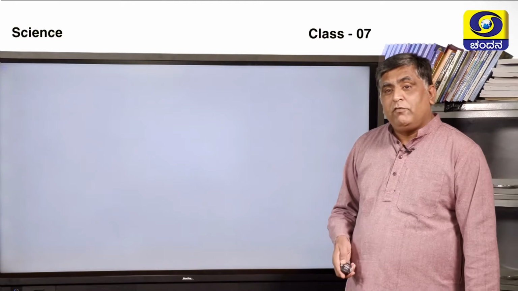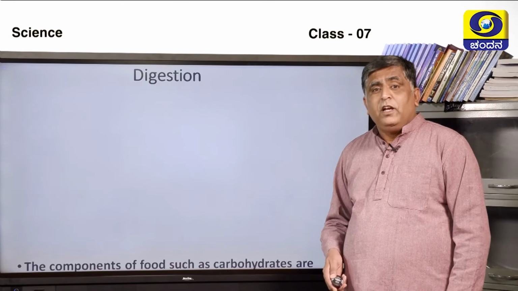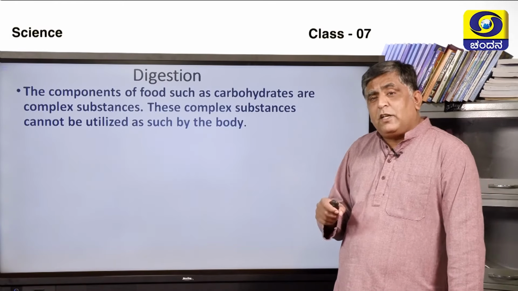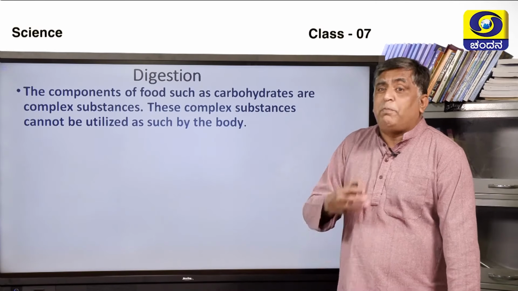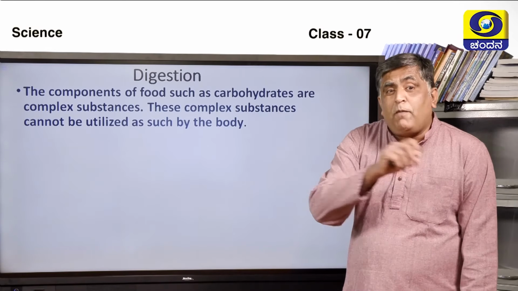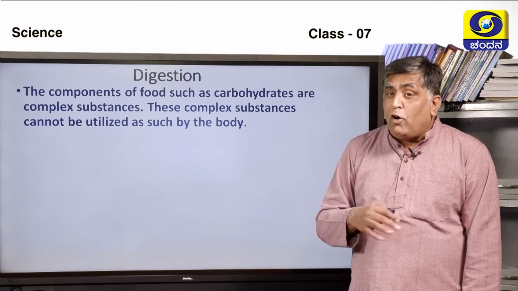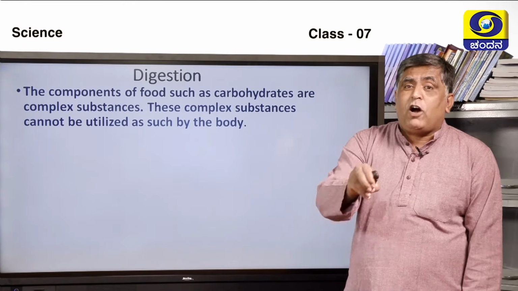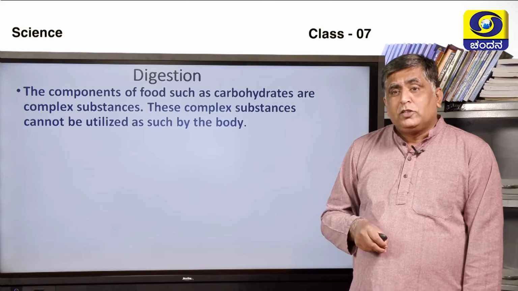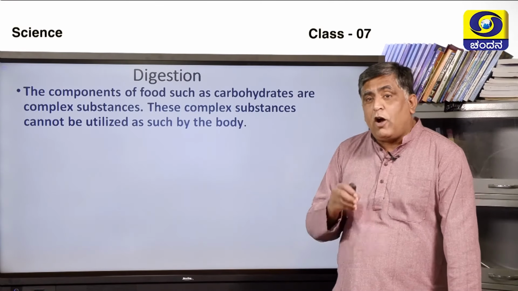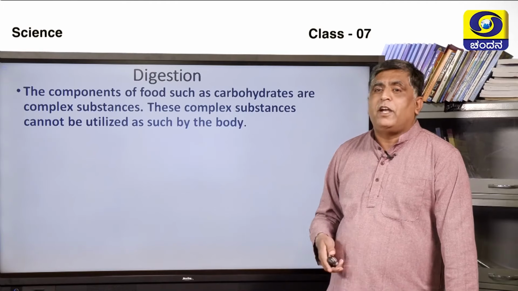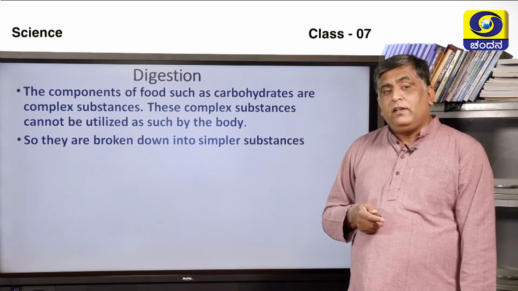What happens then when we eat a balanced diet? We can see that the components of food such as carbohydrates are complex substances, and these complex substances cannot be utilized as such by the body. Our body is not in a position to use the carbohydrates directly. So what has to be done?